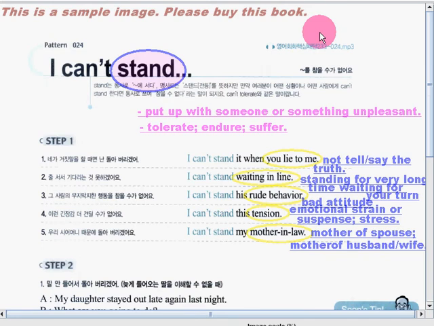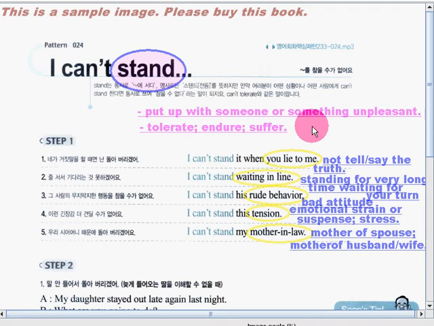Our pattern for today is I can't stand. So, we have the word stand, but it doesn't mean that you are standing in an upright position. Okay, so we have a different meaning for this. In this pattern, it means to put up with someone or something unpleasant, or to tolerate, endure, or suffer.